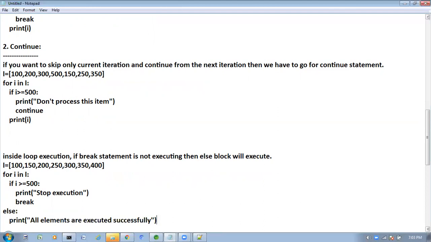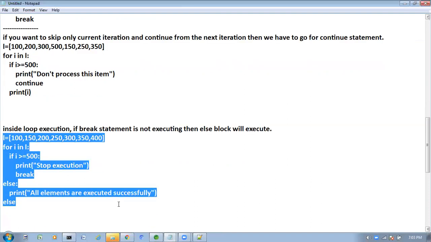All items are executed successfully. See, if break is executed, then all elements are not executed. If break is executing, it means all elements are not executed. If break is not executing, in the sense all elements are executed successfully. Now in this case, what output you will get here, we'll see.